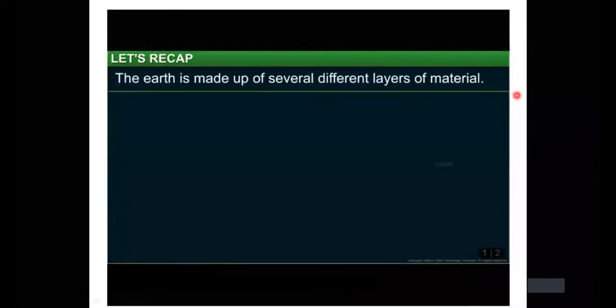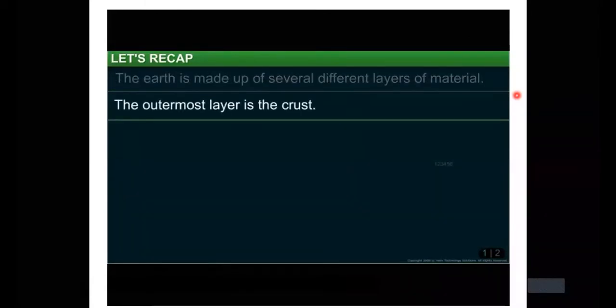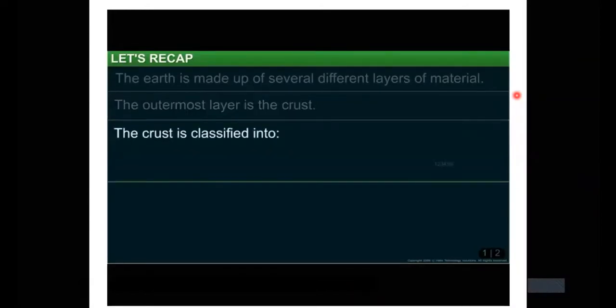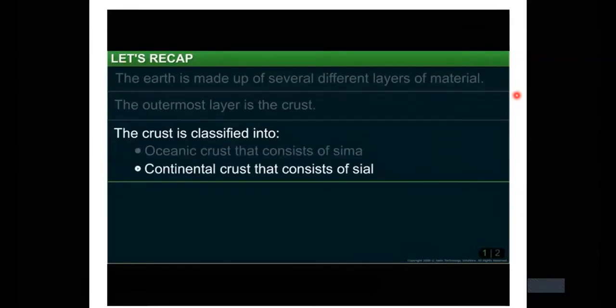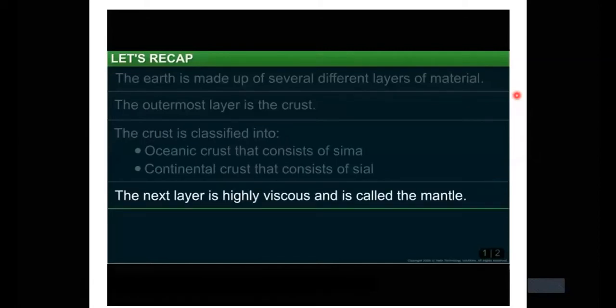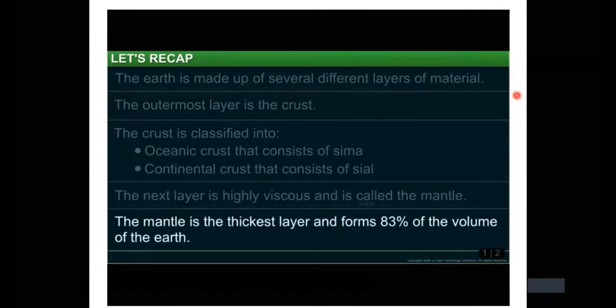In this module, you learn that the earth is made up of several different layers of material. The outermost layer is the crust. The crust is classified into oceanic crust that consists of Sima, and continental crust that consists of Sial. The next layer is highly viscous and is called the mantle. The mantle is the thickest layer and forms 83% of the Earth's volume.